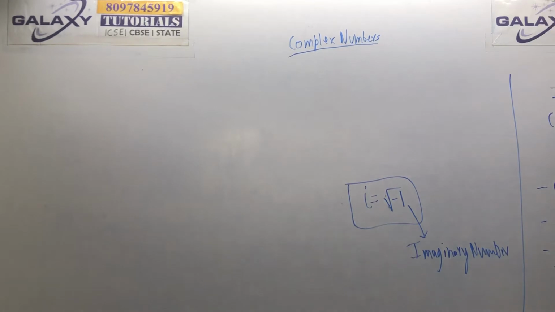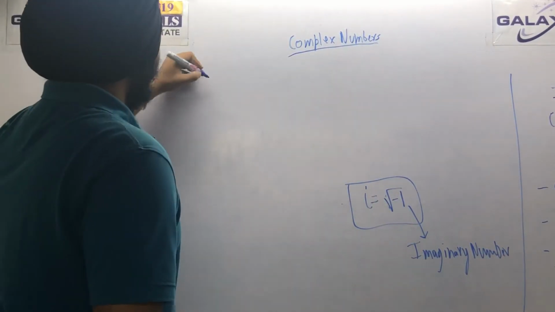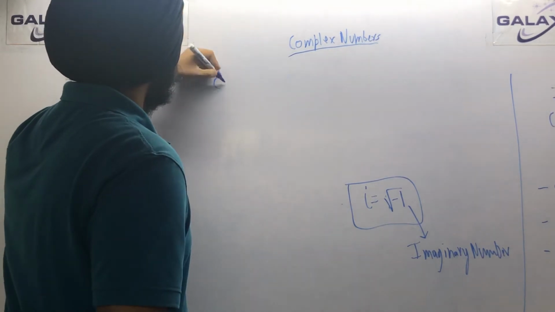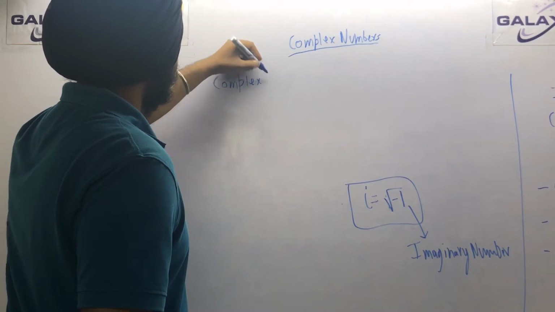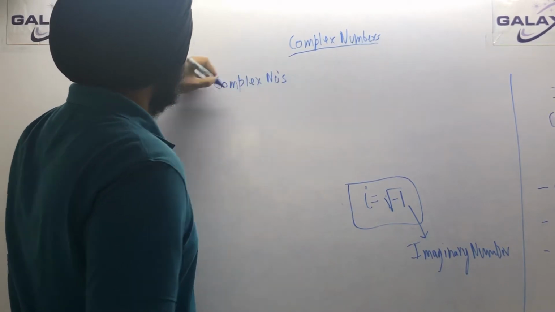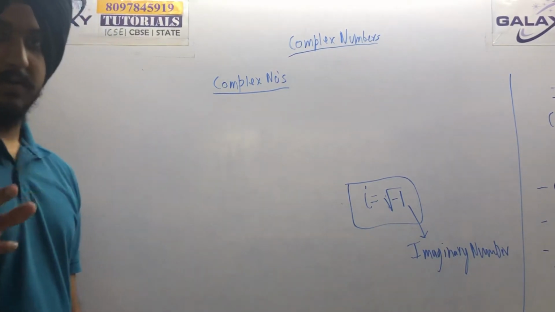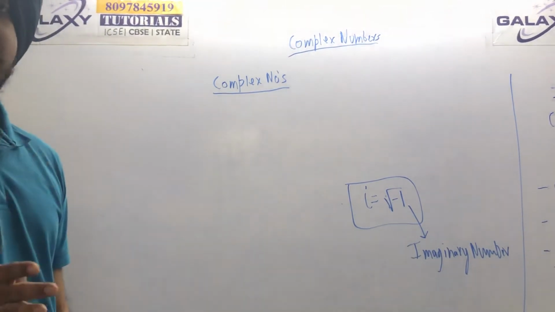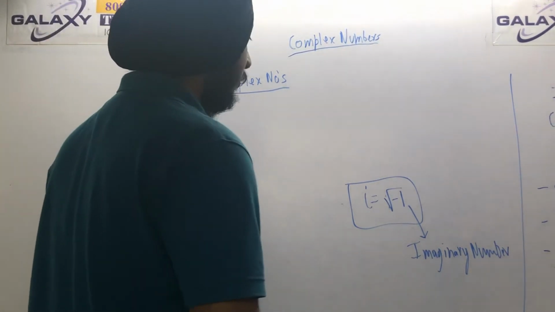Now the next topic is complex numbers. A complex number is just a name given to a number which consists of a real part and an imaginary part. I will show you how to write it, don't worry.